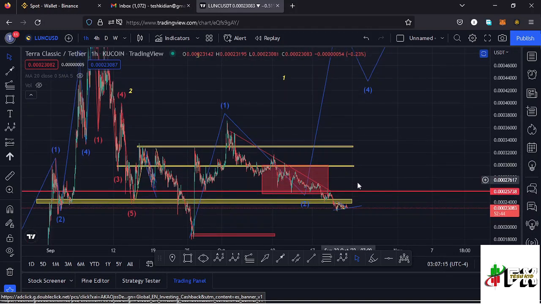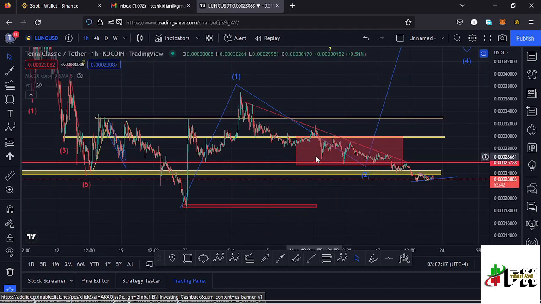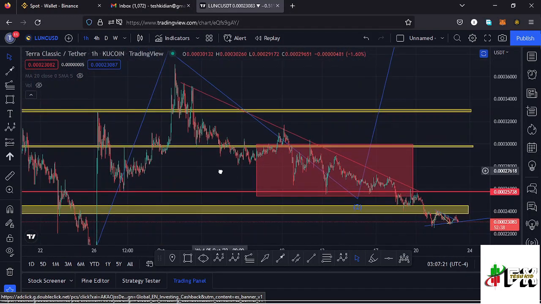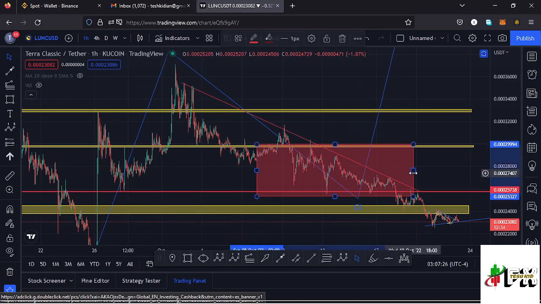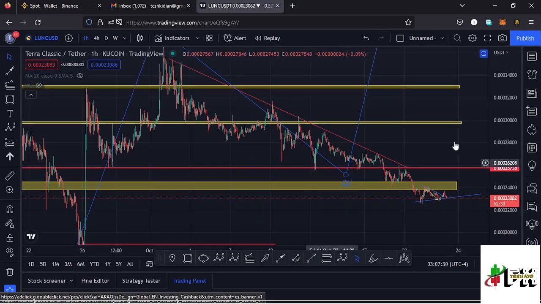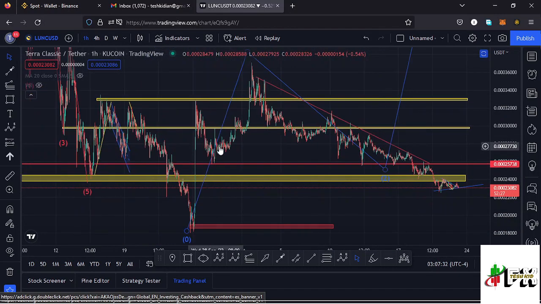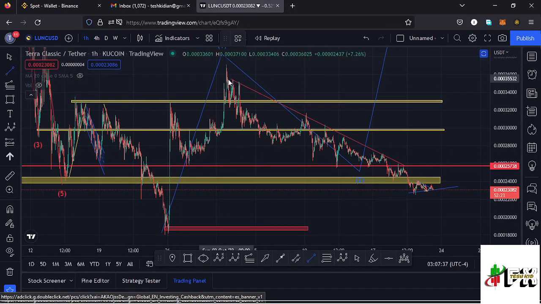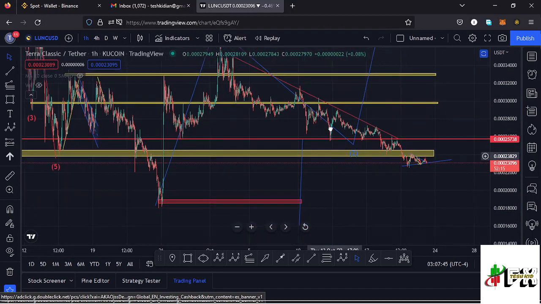And getting to the key structures, chart patterns that you have information on this chart, we had seen the formation of a triangle right here, which I have highlighted here in red, and you can see that we saw a breakout out of this triangle to the lower side, and this triangle gives me a minimum target area to the lower side as the height of that triangle, and using a trend line we can get that height and then place it down here to give us a minimum target area to the lower side back to around the